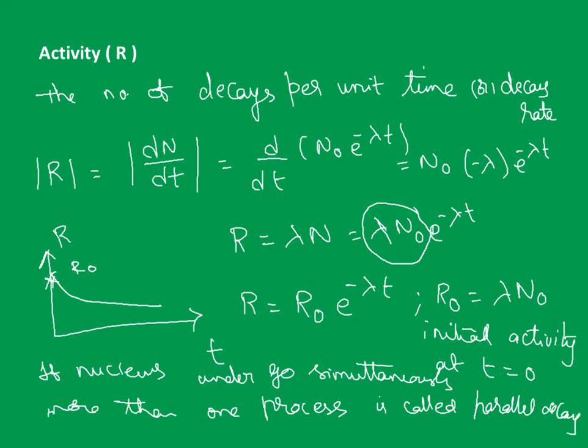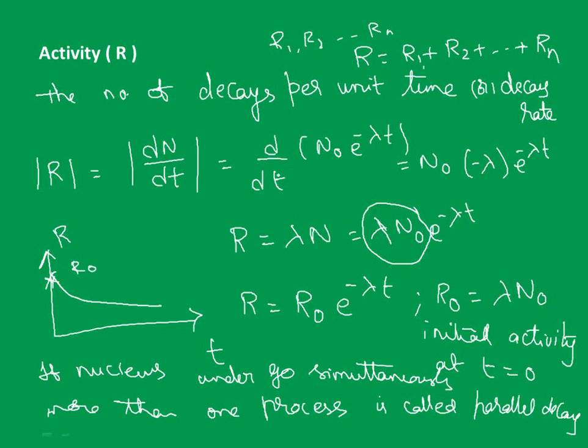Remember, it will be useful for theoretical purposes. For all the individual processes R1, R2 and so on Rn, the total decay can be given as R equal to R1 plus R2 plus and so on plus Rn. Are we clear with this?